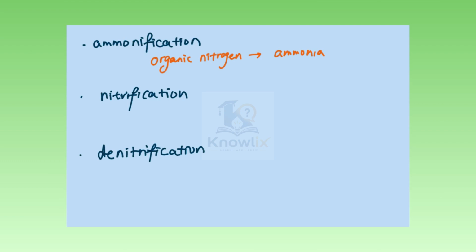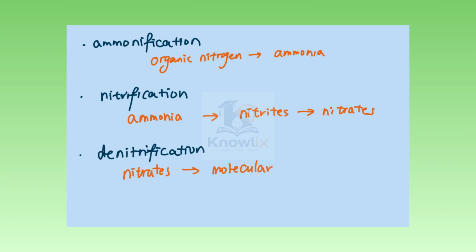Then we have nitrification. Ammonia is converted into nitrites, then from nitrites to nitrates. Finally, we have this process called denitrification. Nitrates are converted to molecular nitrogen. In this way, the equilibrium of the nitrogen in the atmosphere is restored.